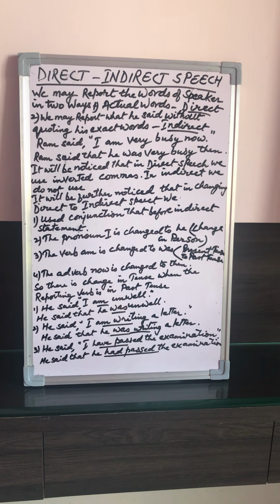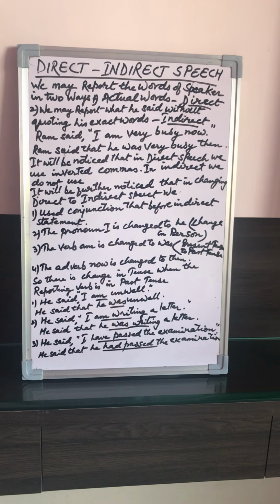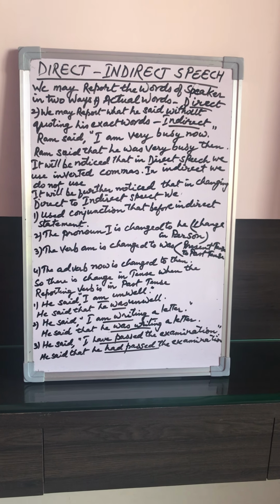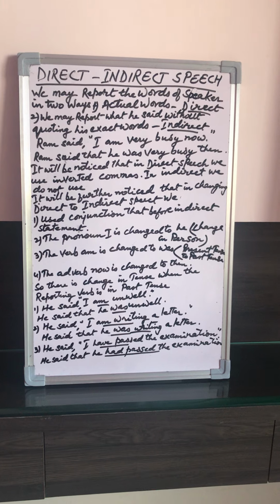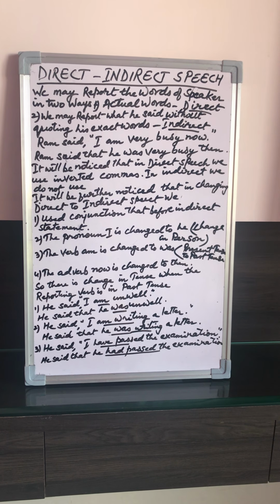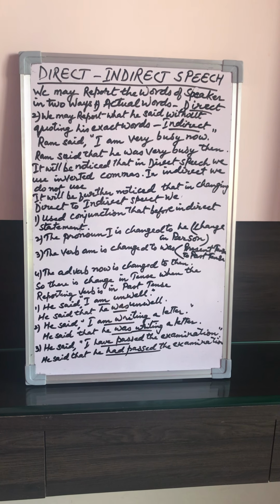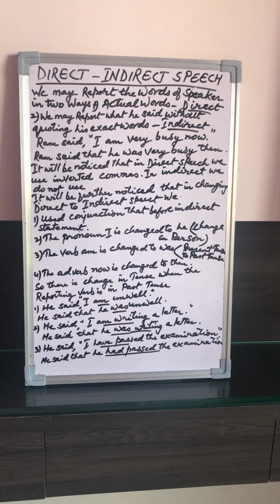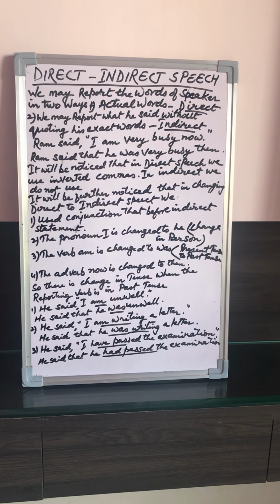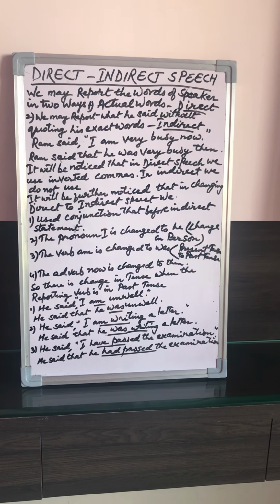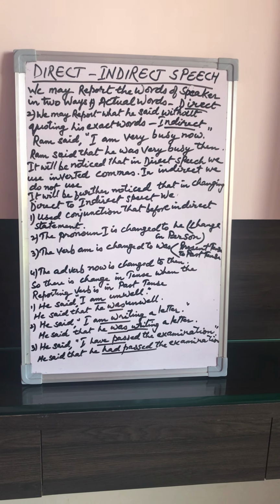So this is a universal truth that the earth goes round the sun. So it is not going to change. It will remain as it is. The teacher said that the earth goes round the sun. If you say the teacher said that the earth went round the sun, then it will be wrong.